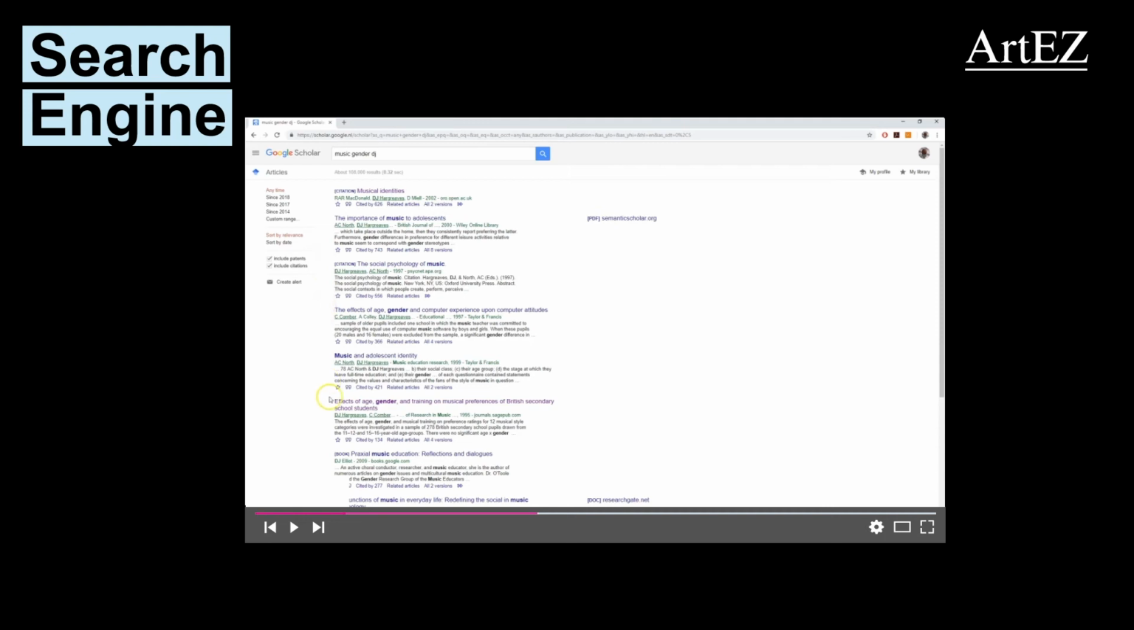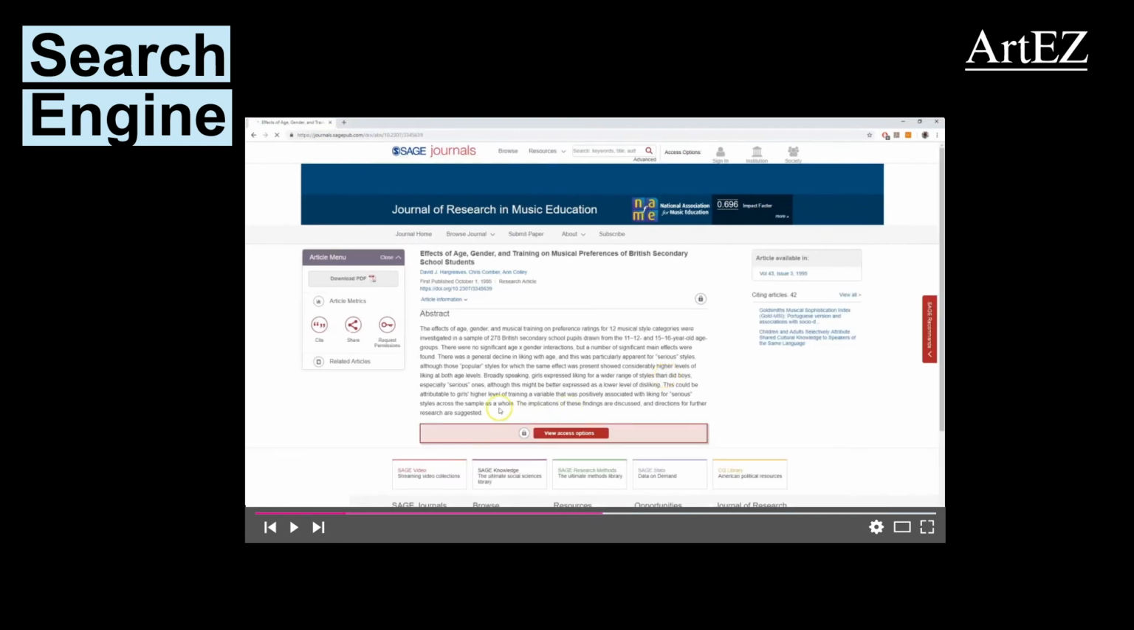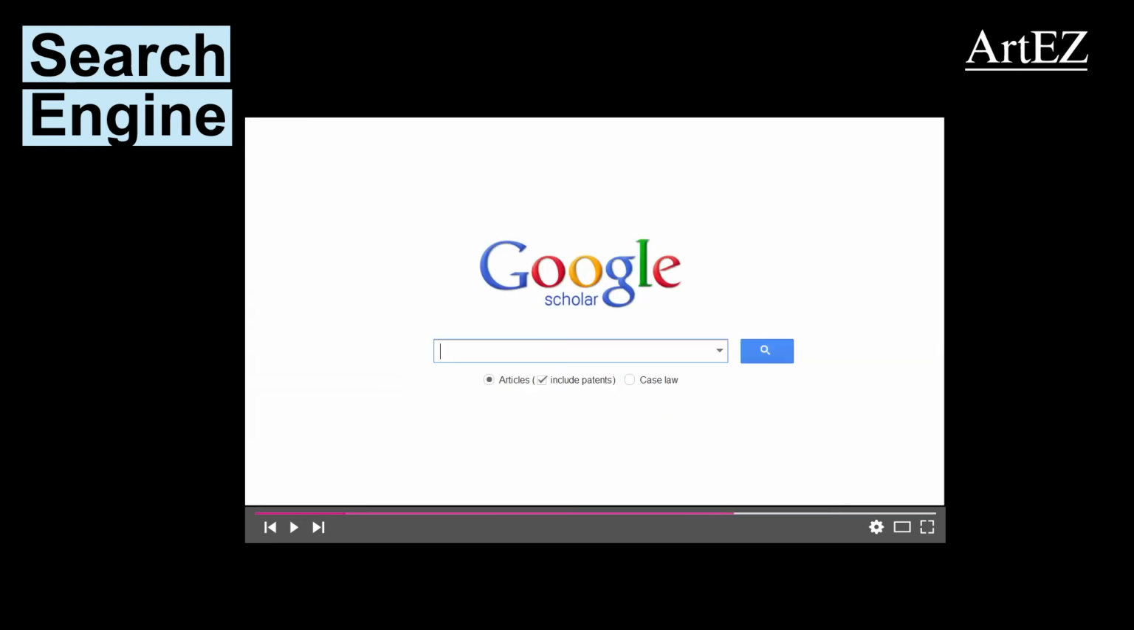We find an article about the effects of age, gender, and training on music preference. We can now read the abstract to see if the article is of interest to us. These findings might be very important to explain the effects of gender on the likeliness of becoming an award-winning electronic dance DJ. Google Scholar allows you to search for freely accessible articles, but a lot of articles are behind a paywall.